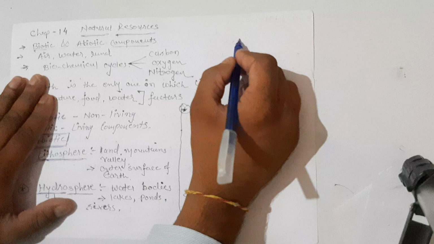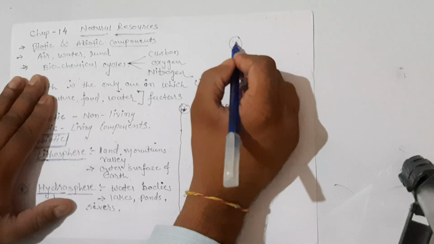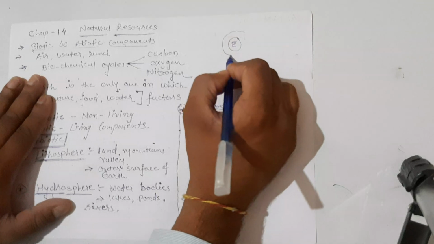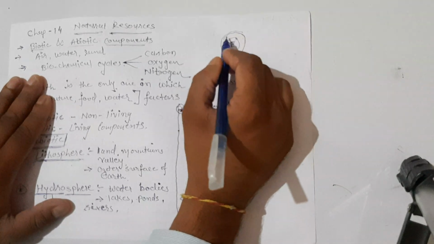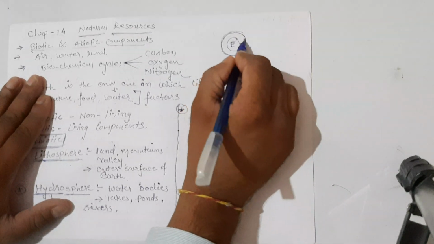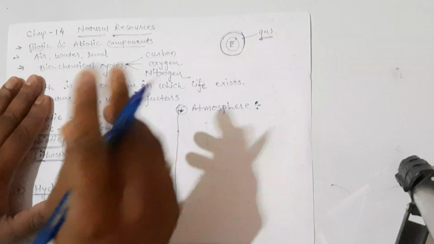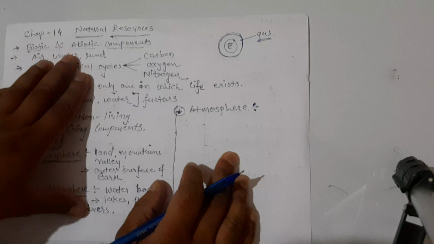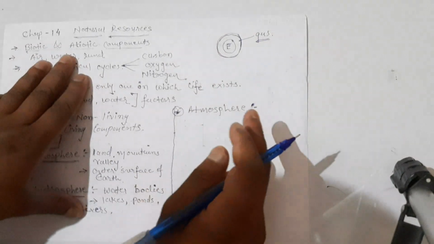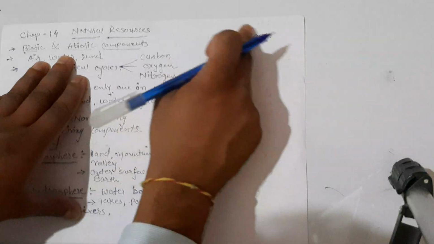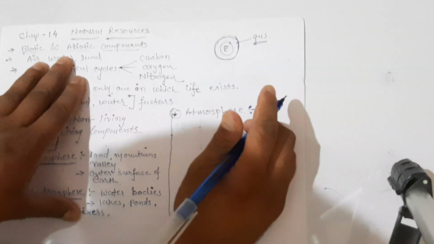Our earth is surrounded with different gases, right? And these gases create our atmosphere. So the air which covers the whole earth will form our atmosphere.